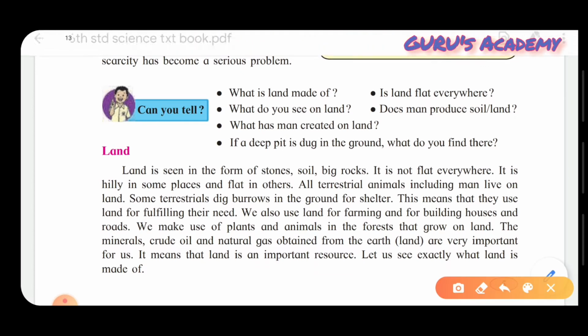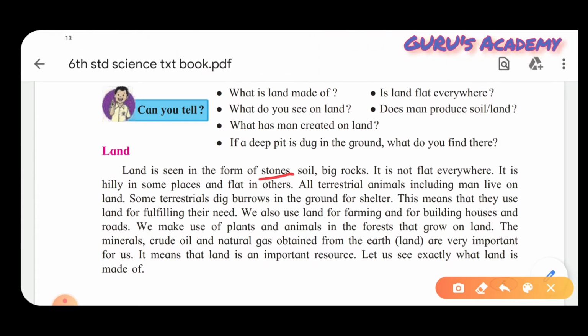Land is seen in forms of stones, soil and big rocks. It is not flat everywhere. Have you all seen that land is flat everywhere? No. Somewhere we have stones, big rocks, some mountains, and then somewhere we can see flat land, isn't it? So it is hilly in some places and flat in others.